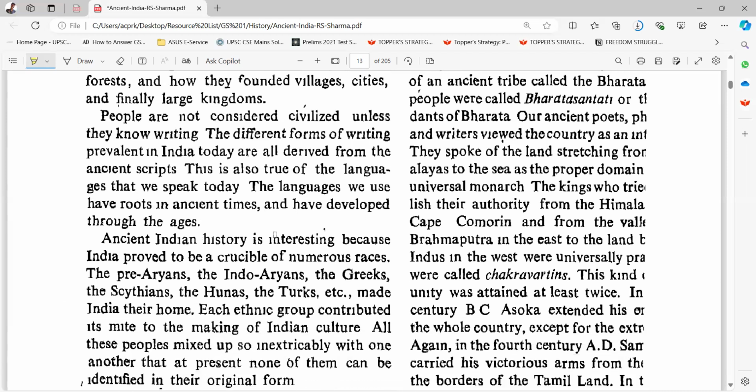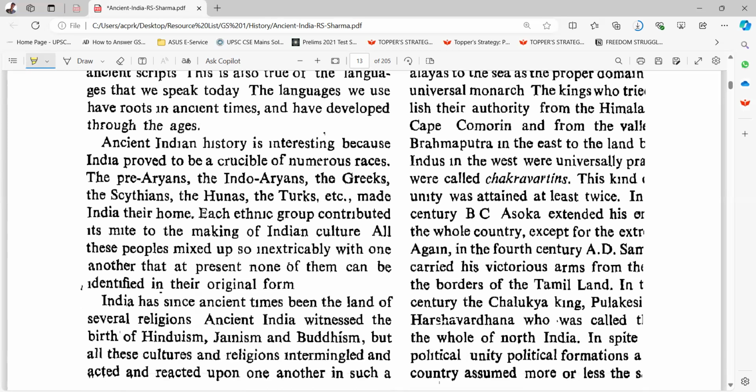Ancient Indian history is interesting because India proved to be a crucible of numerous races: the pre-Aryans, the Indo-Aryans, the Greeks, the Scythians, the Hunas, the Turks, etc., made India their home. Each ethnic group contributed its might to the making of the Indian culture. All these peoples are mixed up so intrinsically with one another that at present none of them can be identified in their original form.